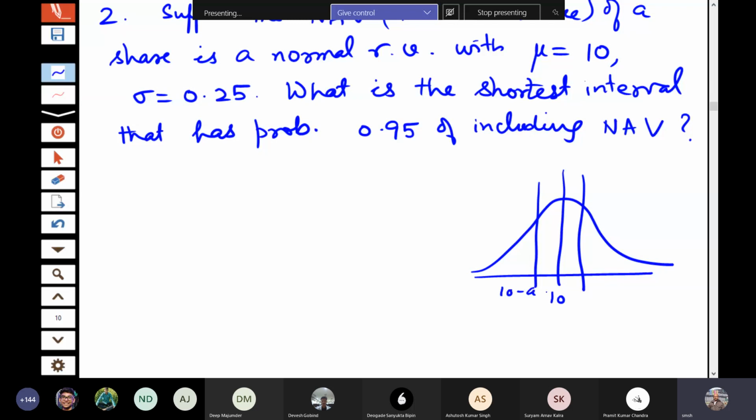It is something like 10 minus a to 10 plus a, because if you want a certain probability with the shortest interval, then it should be symmetric around the mean because of the nature of the normal distribution.